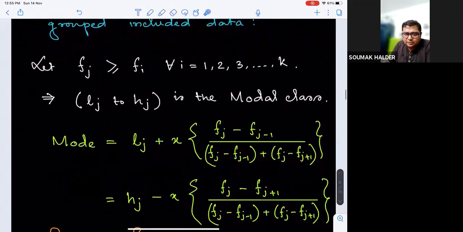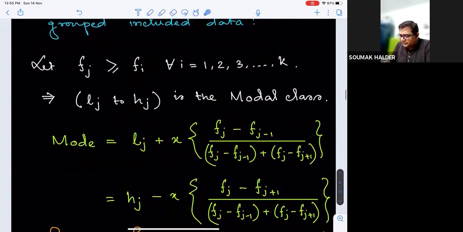On a similar note, instead of Fj minus 1, if I use the numerator as Fj minus Fj plus 1, in a similar way, this is the weightage of difference from the final observation of the modal class. So when we multiply it with x and subtract from Hj, this also stands for mode, similar to the last idea.